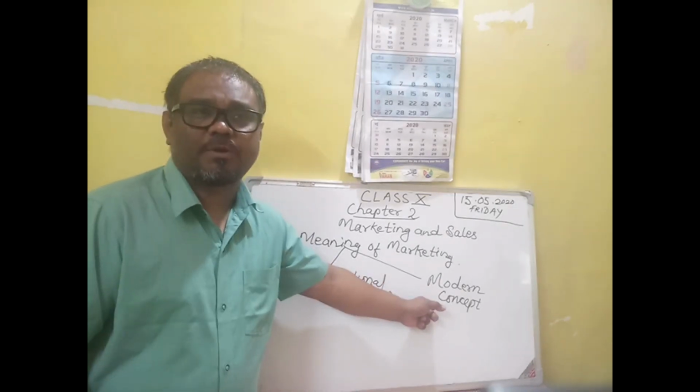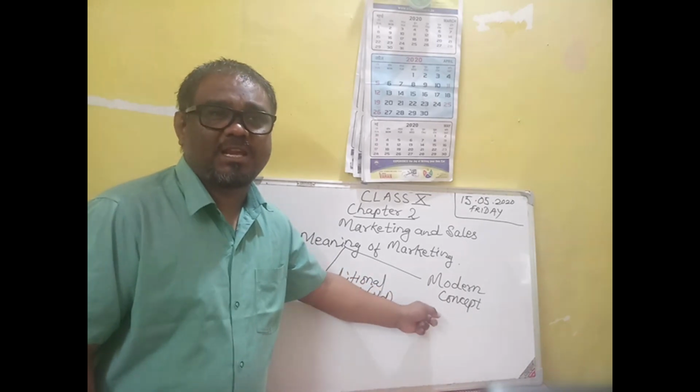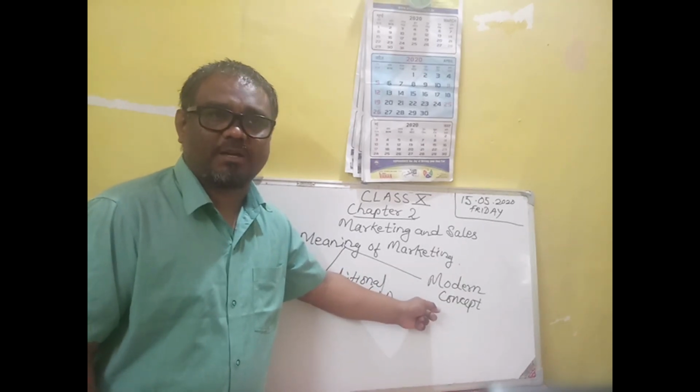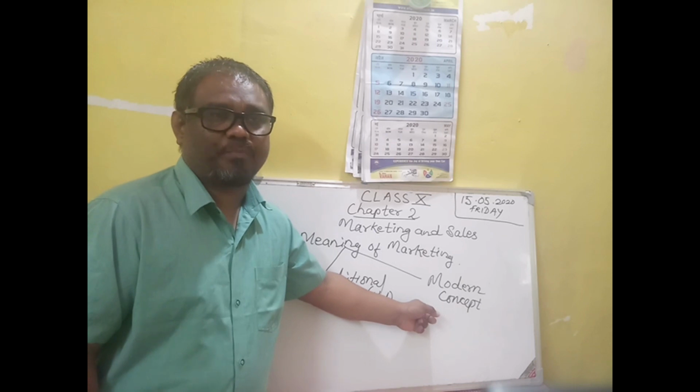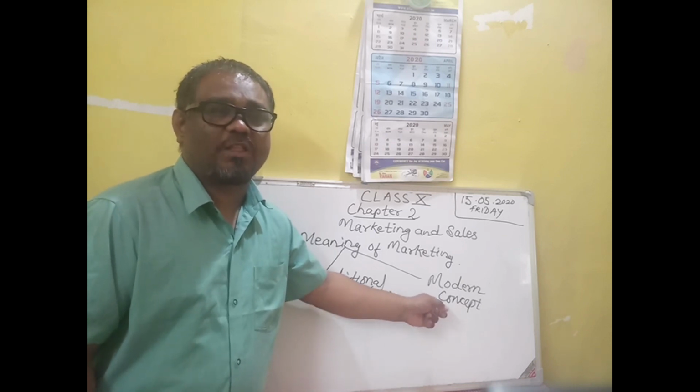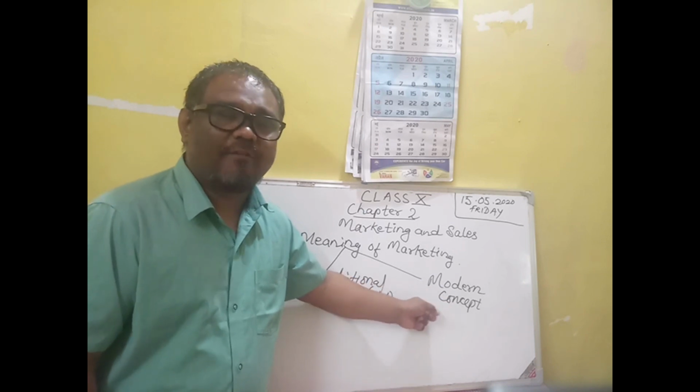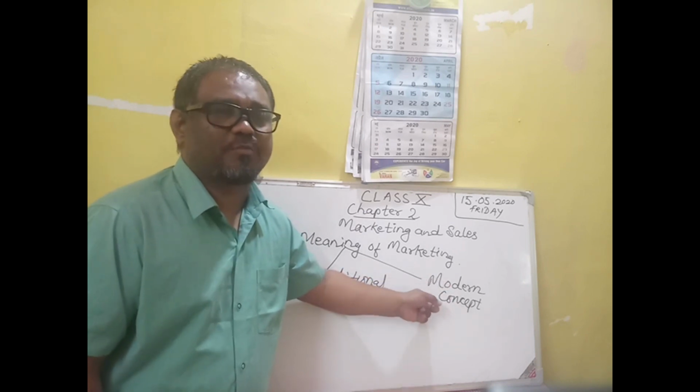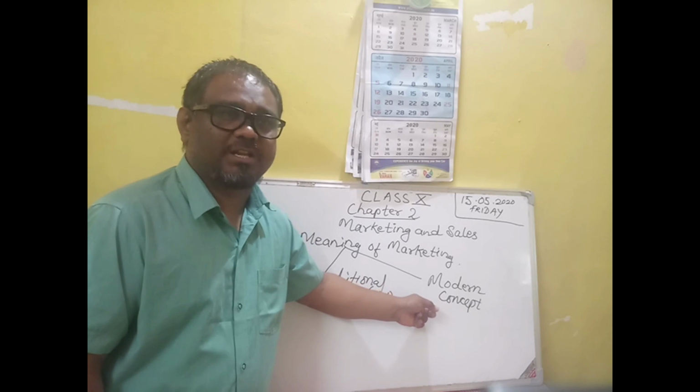But in the modern concept, before the production, they examine the market. They survey the market. What type of goods are liked by the consumers? What are the preferences of the consumers? What are the incomes of the consumers? What are the habits of the consumers? What are the tastes of the consumers? Everything they study about the market before producing the goods.